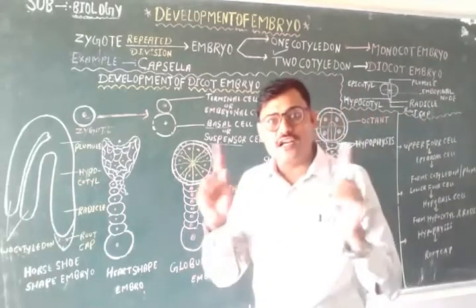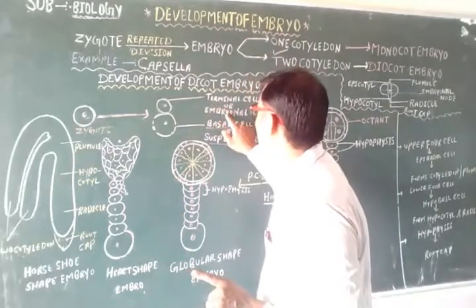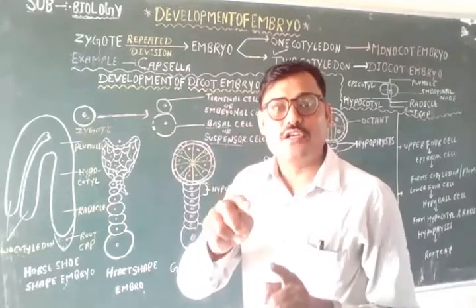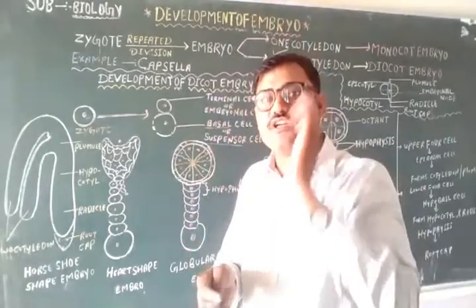So in the embryonal cell, two divisions take place: one is the transverse division and second is the longitudinal division.